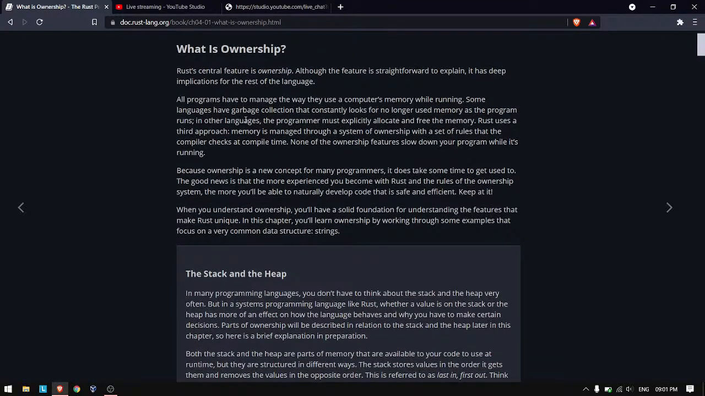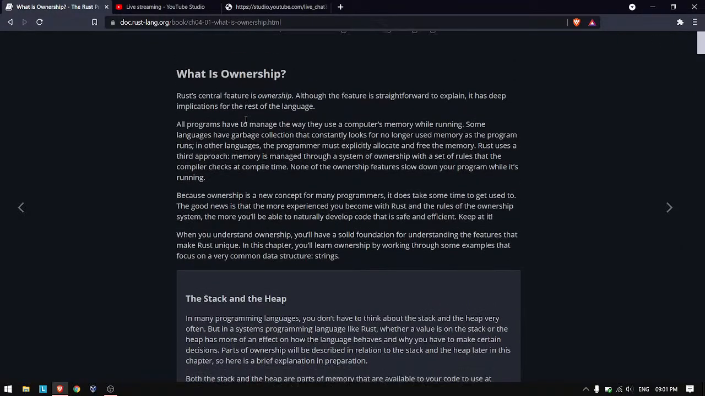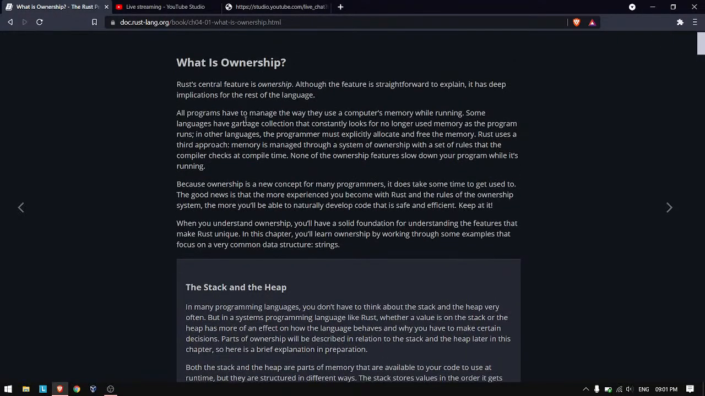We will see what ownership is later, but first we have to understand what the stack and the heap are. Every program needs to manage memory somehow. Languages like Python or Go use garbage collection, which means it looks at whatever memory is used and frees it afterwards. Some languages make us explicitly allocate and free memory. Like in C and C++, if we allocate memory, we have to free it.